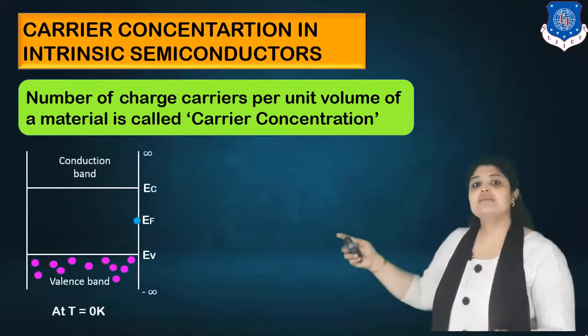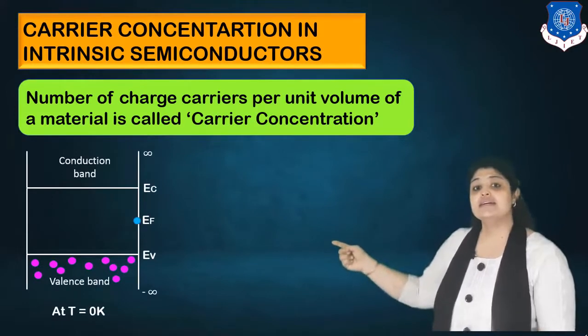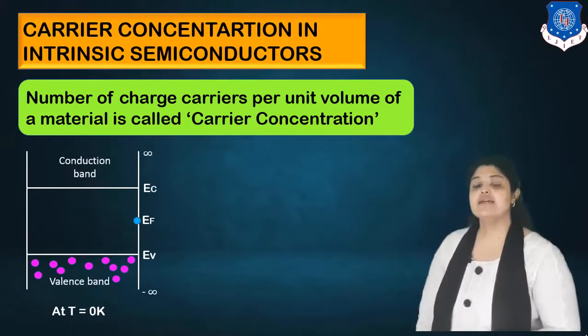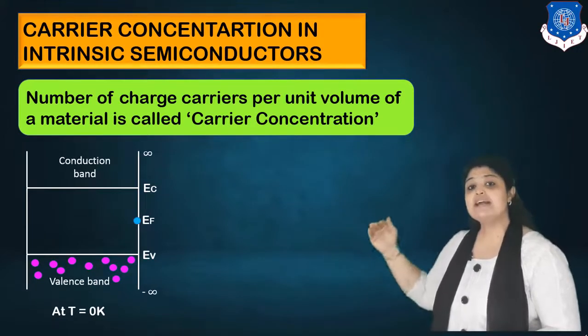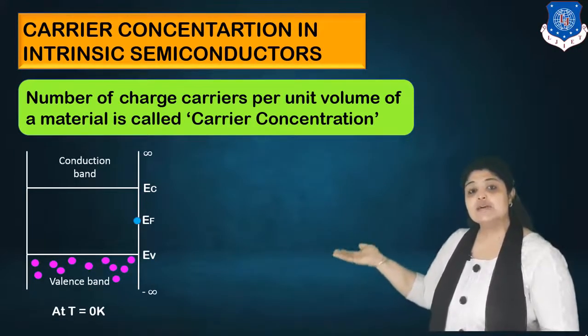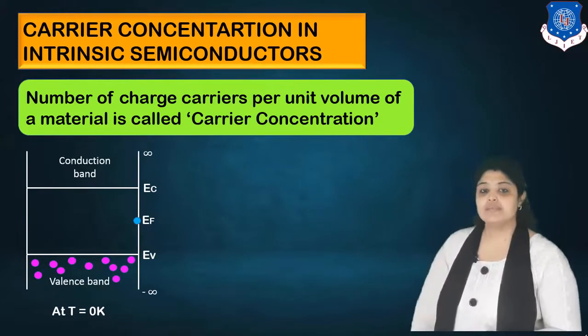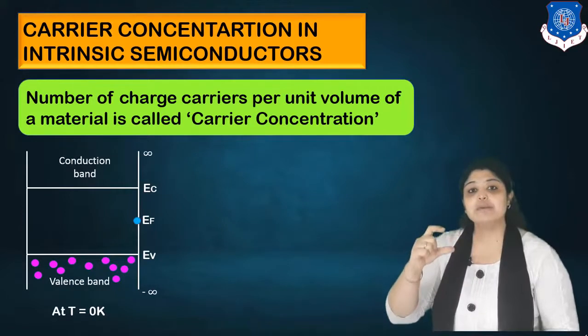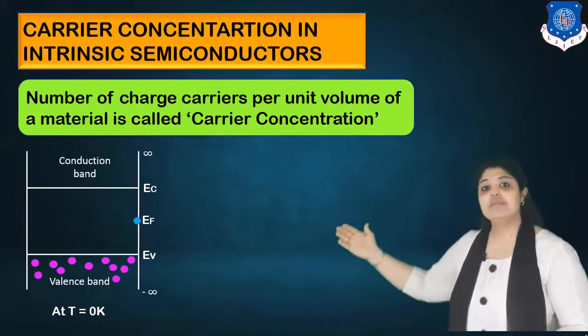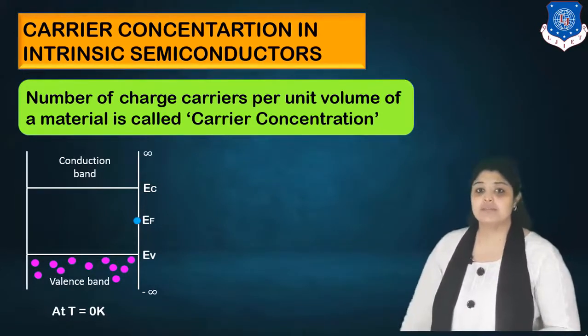In the first diagram shown here, the temperature we have considered is 0 Kelvin. You can clearly see from the diagram that the valence band is filled up with electrons and the conduction band is empty. Why? Because in semiconductors, there is a forbidden gap in between. So all the electrons are present in the valence band but the conduction band is empty.